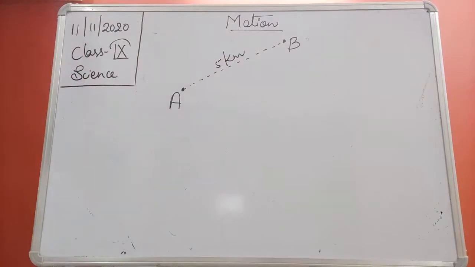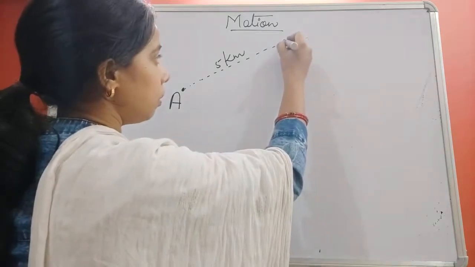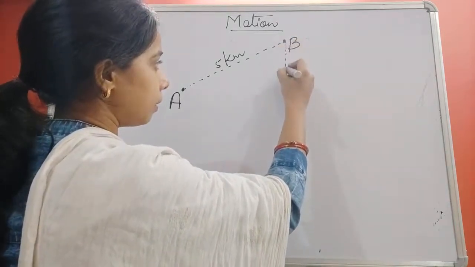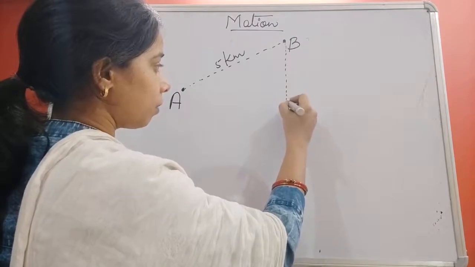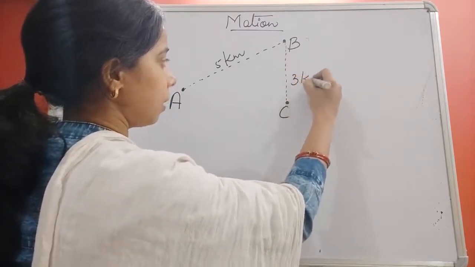And then from B he goes to C, and the distance is 3 kilometer.